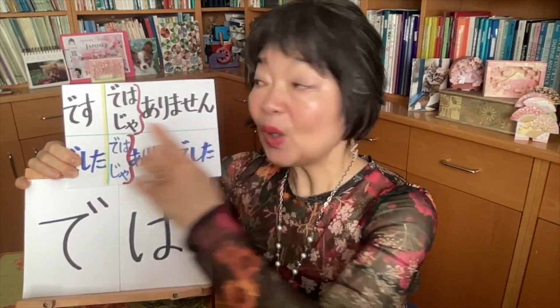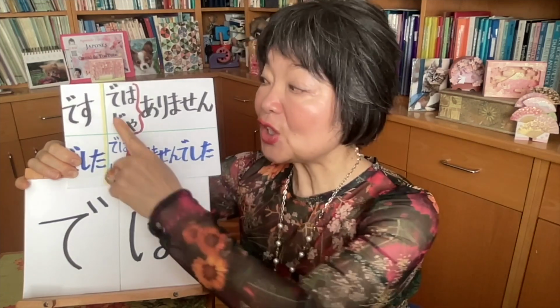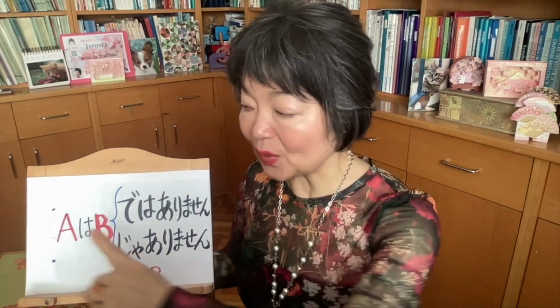I think you remember something ではありませんor じゃありません。When something is in the negative form, this is JLPT N5 level of the grammar in the beginning. ではありません。It's a negative. じゃありません。The difference, では is more formal and じゃ a little bit more casual. We used like this. A is not like B. So A は B ではありません。A は B じゃありません。